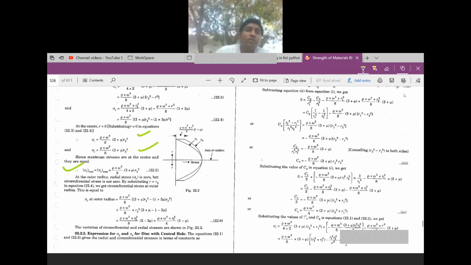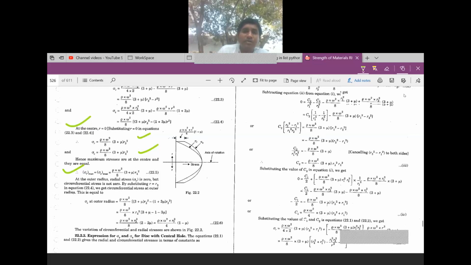Sigma r is equal to rho omega square by 8 into 3 plus mu into r2 square. Sigma c is equal to rho omega square by 8 into 3 plus mu into r2 square, where sigma c is at the outer radius; at the center, this formula applies.